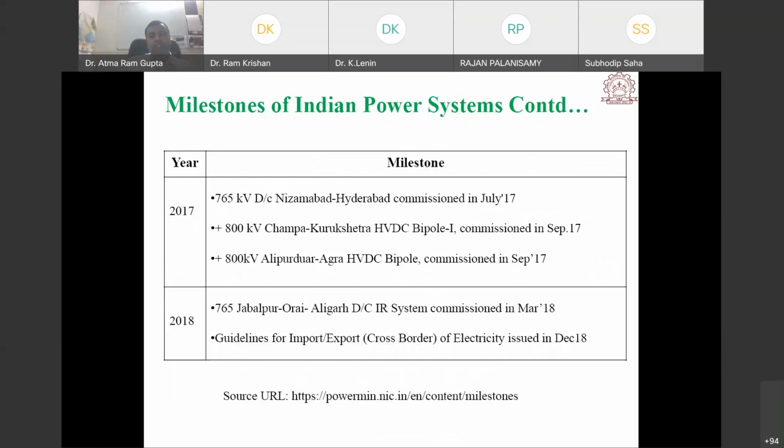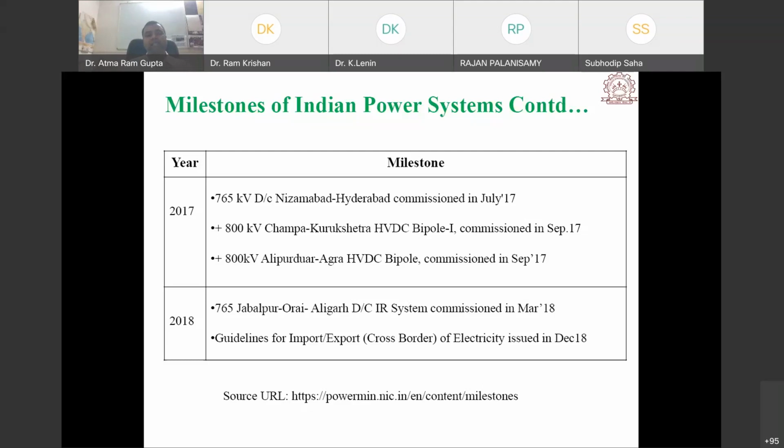Next, in 2017, the 765 kV double conductor Nizamabad Hyderabad line was commissioned in July 17, and here in Kurukshetra itself, Power Grid has commissioned their HVDC substation, that is the 800 kilovolt Champa Kurukshetra HVDC bipolar line, commissioned in September 17.